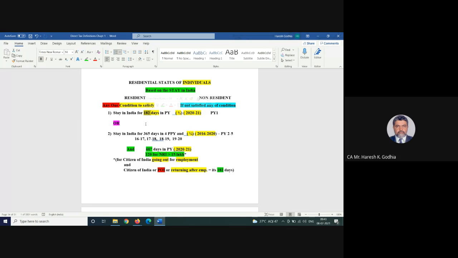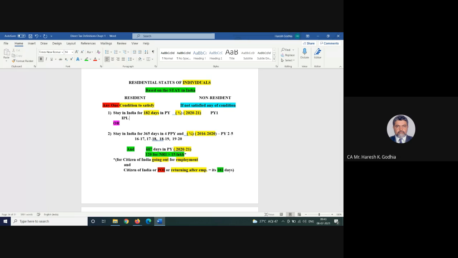You are a bowling coach, Ricky Ponting. You are a batting coach. You are a chief head coach. All franchises we have seen, many foreigners are appointed. But you remain here for the first condition, and that is if you remain here for 182 days.